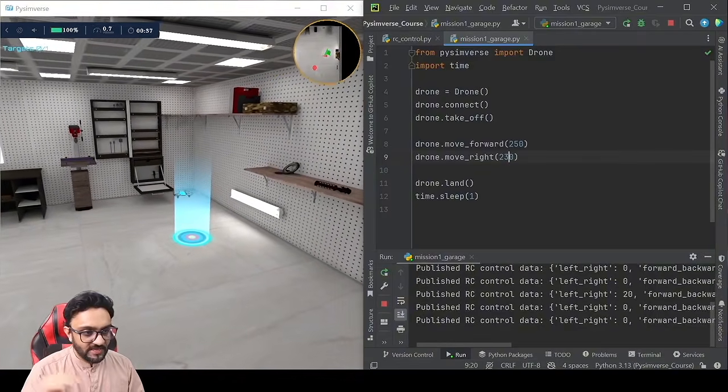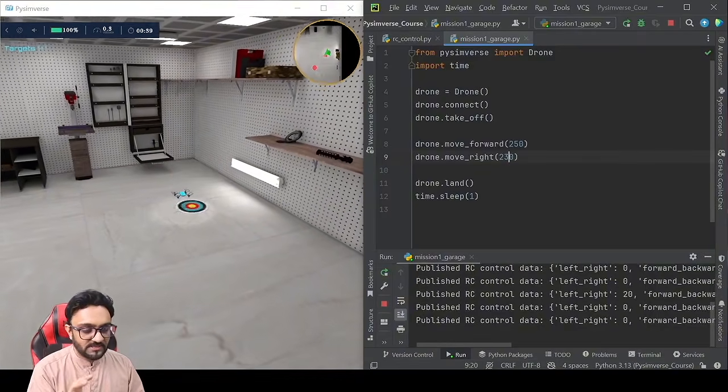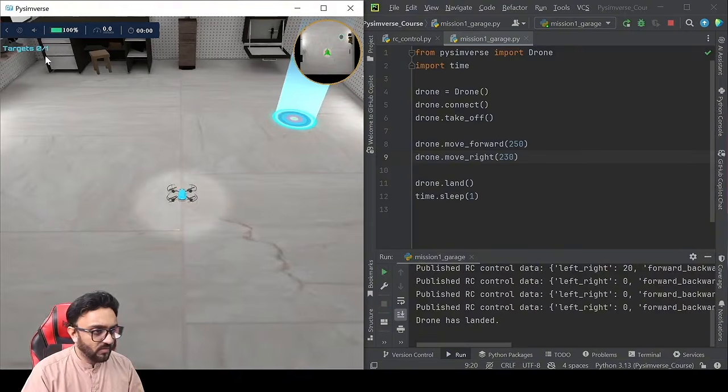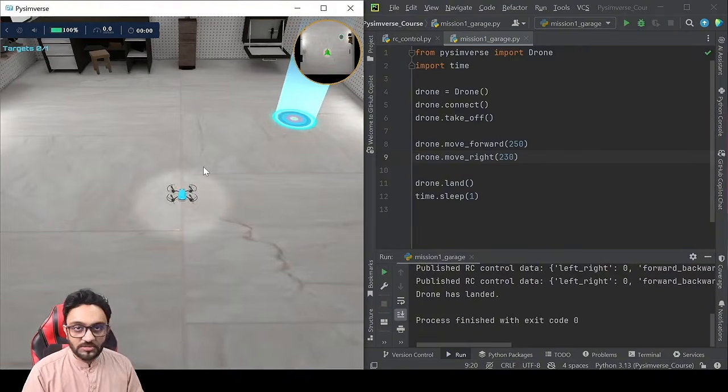Okay, so now it's entering and it's almost at the center, maybe a little bit more, and then you will get the perfect one. But again, we have completed the task and then we have gained 1 star. So this was garage level 1. It is the first mission that you should always do because it's very, very simple.